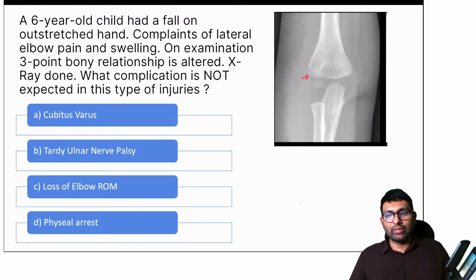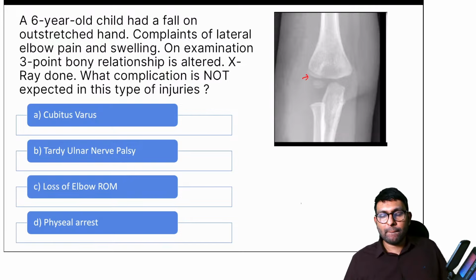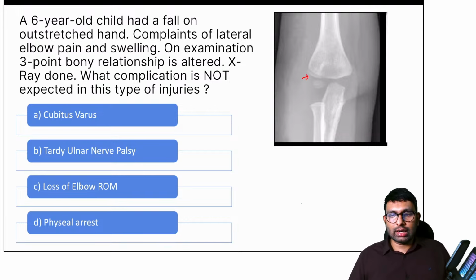Stardust and Dr. Jain believe it's cubitus varus. Anyone else? Shabir, Sakshi, anyone else? Any other different answers you have? Okay. I'll talk about why cubitus valgus will be seen.